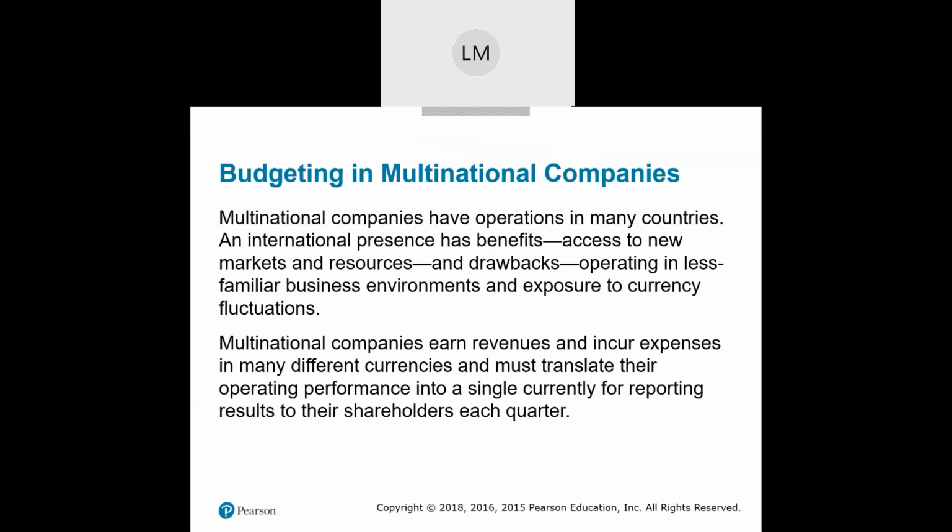Now, one last thing we want to think about is budgeting in multinational companies. And we're going to have some issues in that. Why? Because there are new markets, new resources, so there's a lot of good opportunity there, especially when we identified our own markets as maybe national, but we want to make ourselves international and have international markets. We want to become a global company. Well, if that's the case, then an international presence has a lot of benefits, new markets, resources, but also has drawbacks, operating in less familiar business environments, currency fluctuations.